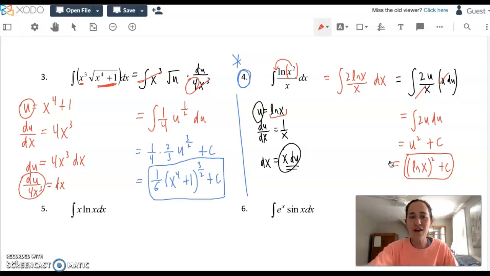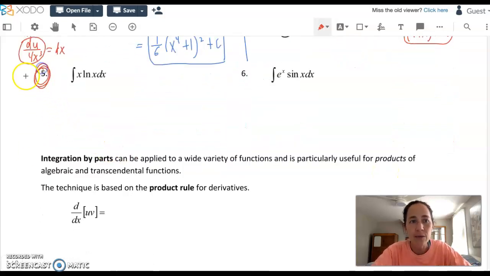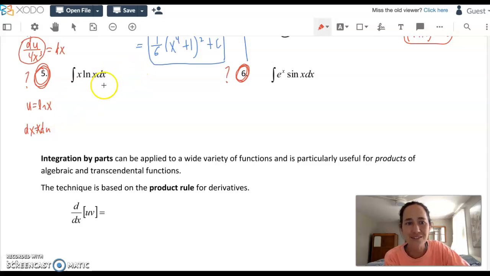So I'm proud of us. We've gotten through a lot, but I'm still not satisfied. At the very end here, I'll just put question marks by them for now, but I want a way to be able to really go in and confidently integrate something like 5 or 6. 5 kind of looks like the last one, but a u sub's not going to help us that much. I could try u equals ln of x here, and then do that side work to get dx equals x du. But it just doesn't take me very far. I get x times u times x du. I'm not so happy like I was before when I got those x's to cancel. So just the way that it looks, u sub wasn't helpful.